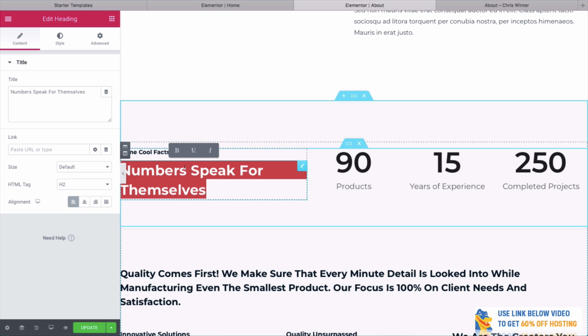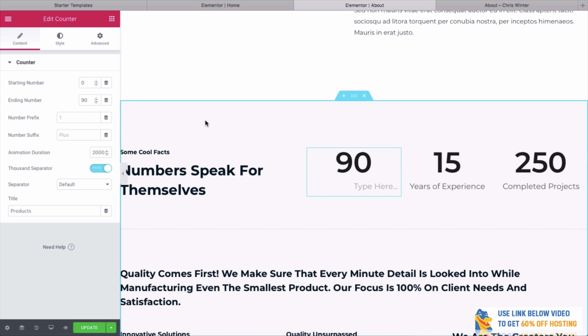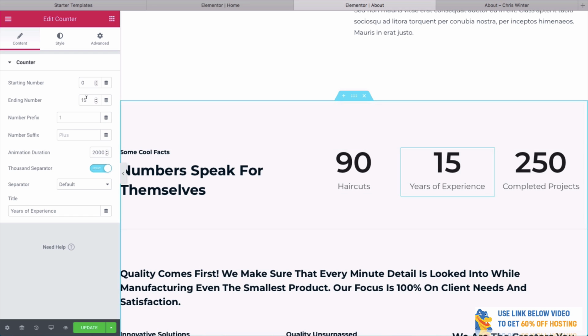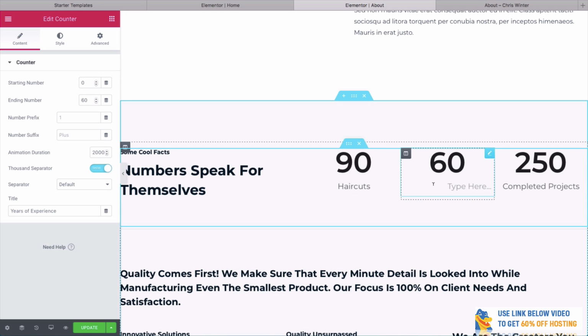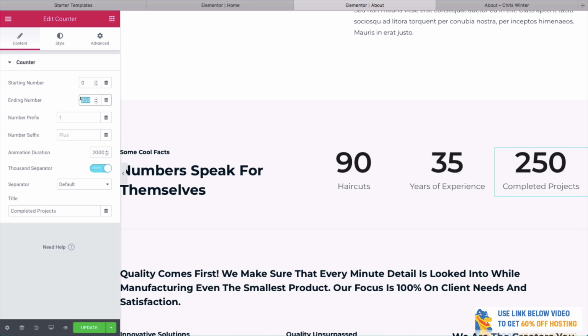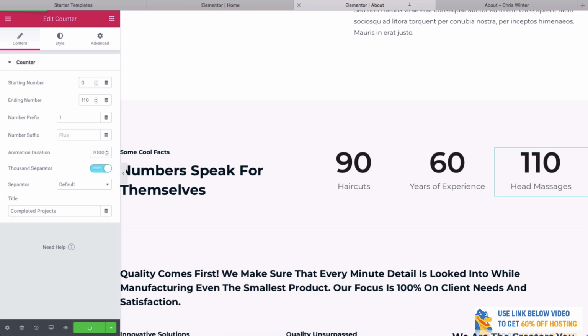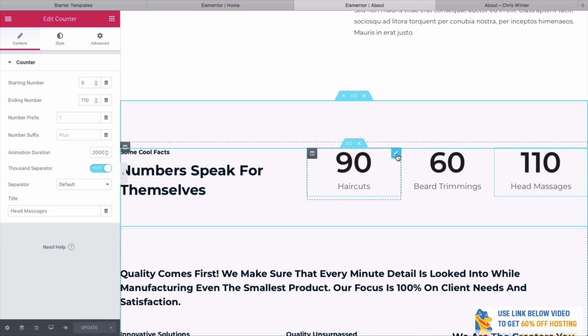So what we can do is we'll write here, haircuts. The next one, let's do another one. Let's go with 60 beard trimmings. I don't know. And let's go with 110 head massages. Oh God, what are we talking about here? But don't you see that that's really cool? So again, let's update this now and let's have a look at how cool this looks. And there we go. It seems like it's working now.